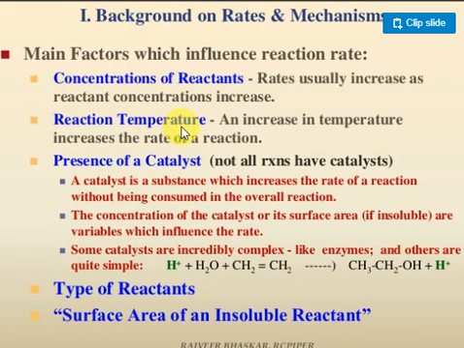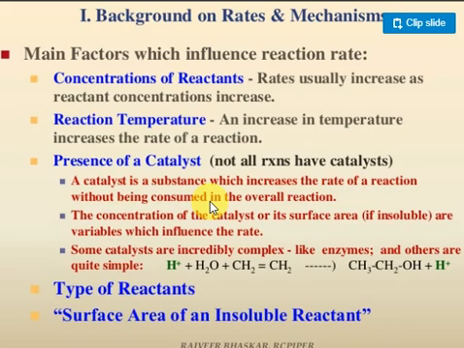Next is reaction temperature. You know very well that as the temperature increases, the rate of reaction becomes double. We are specially discussing this concept in this chapter through the Arrhenius equation. It's very, very important. Next is the presence of a catalyst. Not all reactions have a catalyst. A catalyst is a substance which increases the rate of reaction without being consumed in the chemical reaction. I already discussed this.